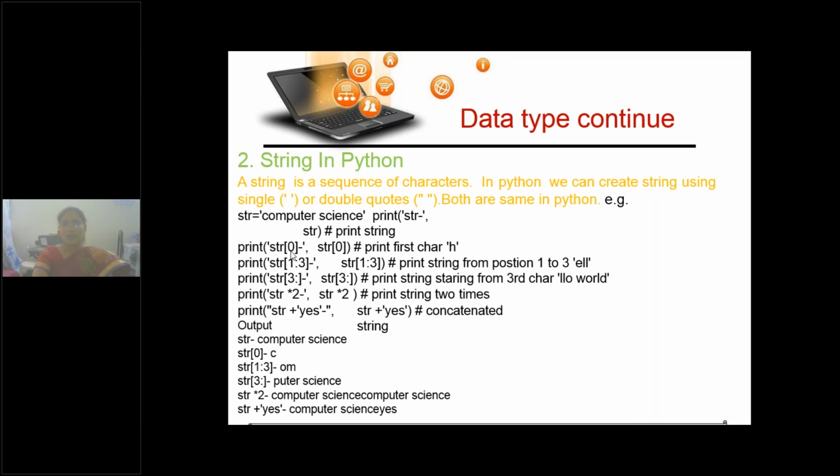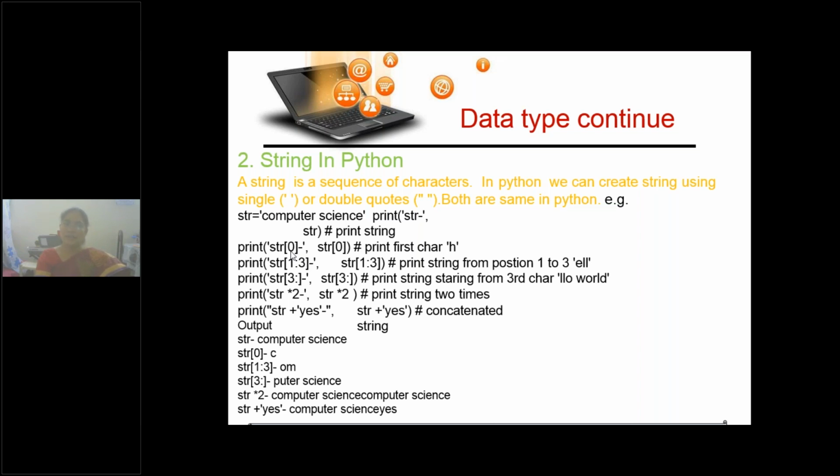In strings, we can use slices within the subscript. This colon is known as the slice operator. If you do not use the slice operator, then from whatever index we give, the value at that index will be retrieved. And here there are 2 indices, forward and backward index in Python.